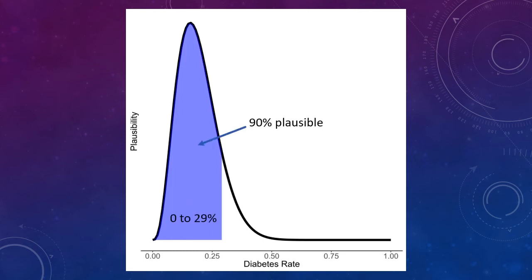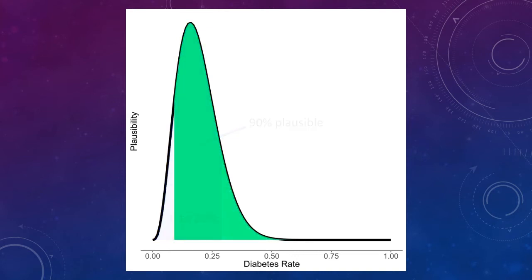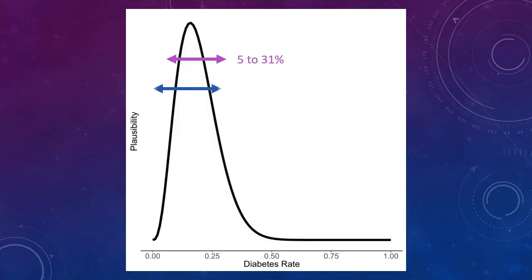Based on the posterior distribution, we believe that there's a 90% chance that the diabetes rate is between 0 and 29%. The range from 0 to 29% is also a 90% credible interval for the diabetes rate. Or we could look at the range from 9% to 100%. Based on the posterior distribution, we believe that there's a 90% chance that the diabetes rate falls between 9 and 100%. All 3 of these intervals, from 0 to 29%, from 5 to 31%, and from 9 to 100%, are 90% credible intervals. Each of these intervals is a range of plausible values that represents 90% plausibility.